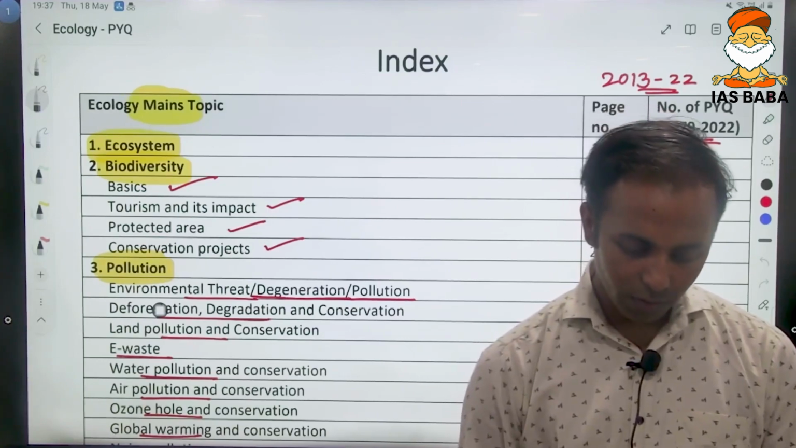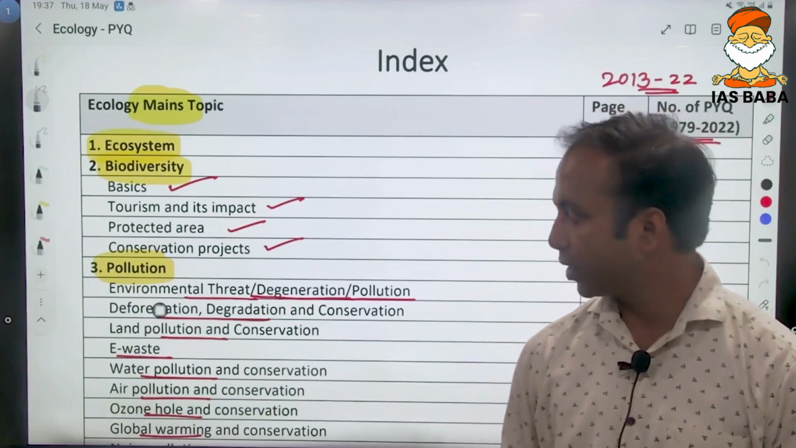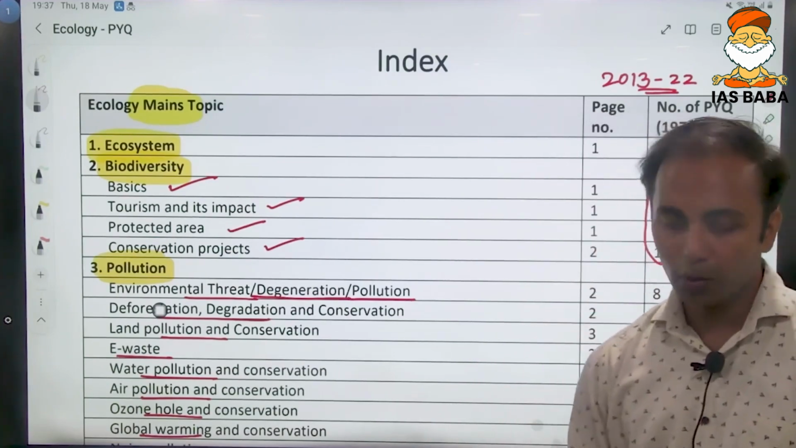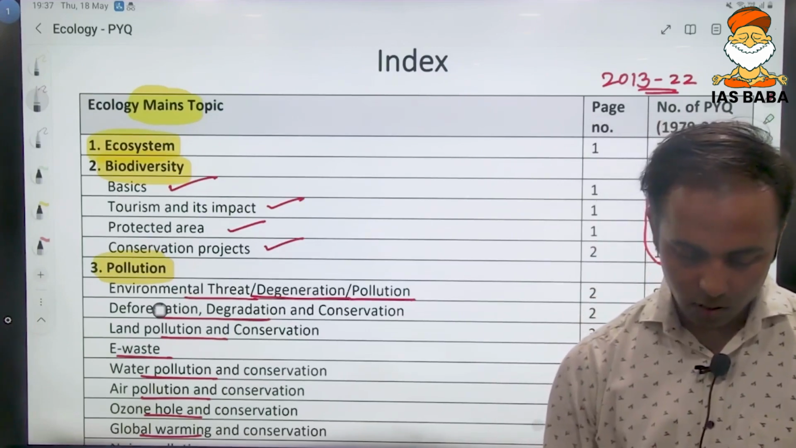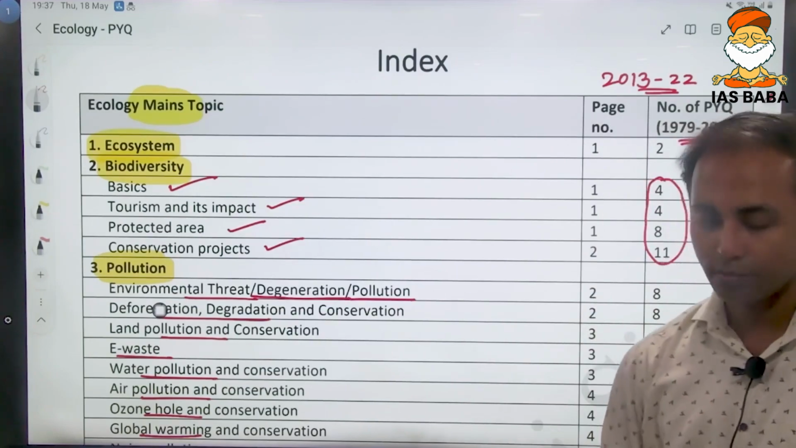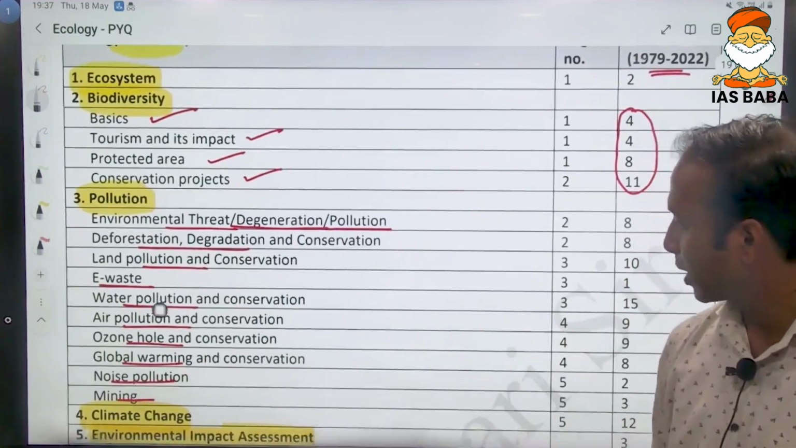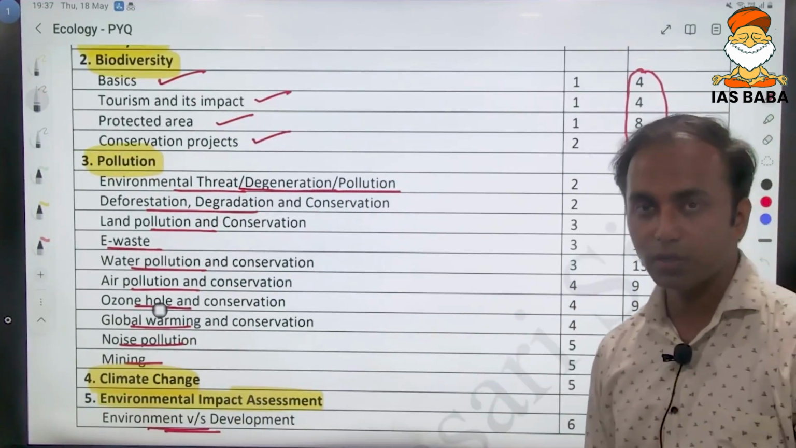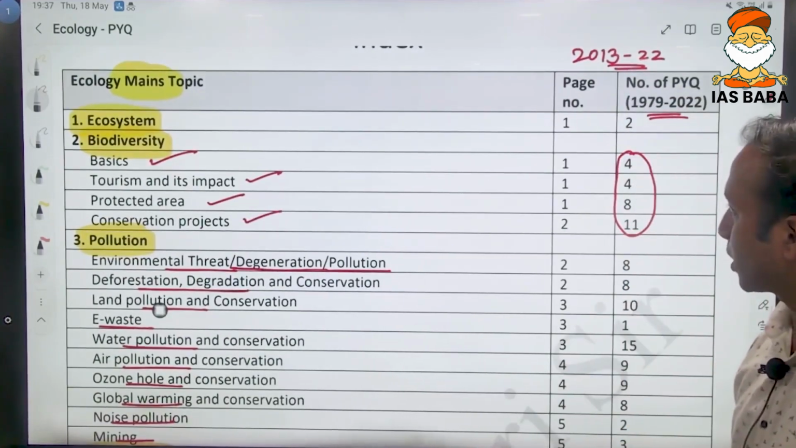If you look into the previous year's question paper, especially from the mains perspective, and try to analyze this mains related topic, we get to see around five major topics, five major dimensions, that is ecosystem, biodiversity, pollution, climate change, environmental impact assessment. These are the major topics that are being asked in the mains, and you can see a relative number of questions that are being asked.